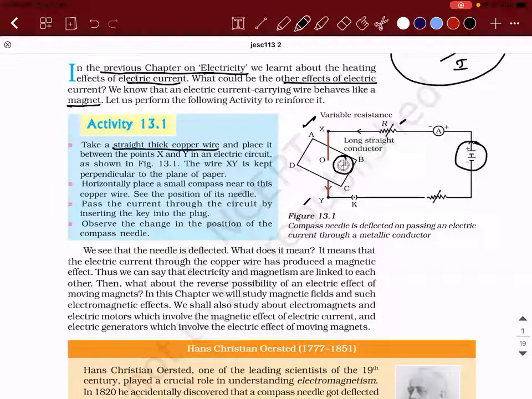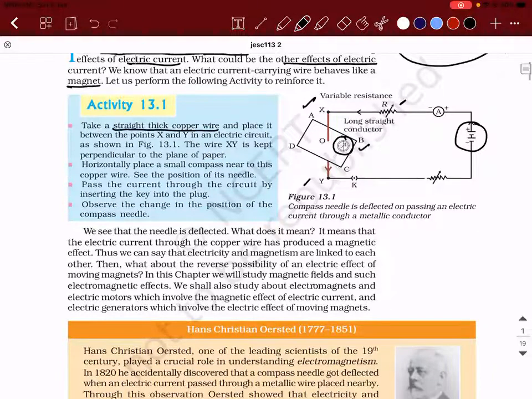What you told is right. But how is it able to show direction? That is the question. For now, accept that a compass is a device which can show directions by using the principle of magnetism. Horizontally, place a small compass near the copper wire. See the position of this needle. Now you will pass the current through the circuit by inserting the key into the plug. So this is the key.